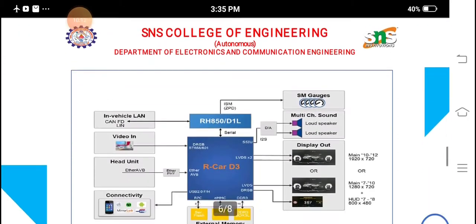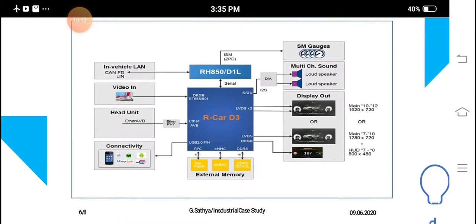In our prototype, for our real-time applications, we have to consider R-Car. I have shown this diagram. In this diagram, R-Car D3 is available. The meaning is that cars have to be called drivable computers, isn't it?